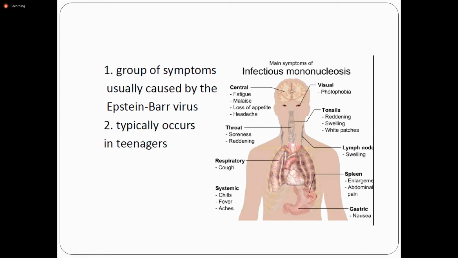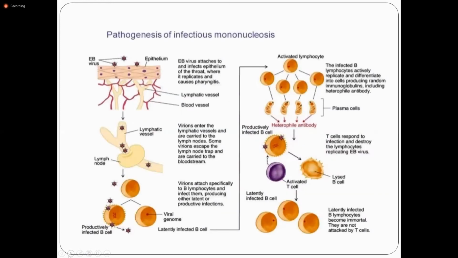Why does it typically occur in teenagers? It is also known as the kissing cousin disease because it can be transmitted by kissing. This is the pathogenesis of infectious mononucleosis. It can be transmitted by kissing or by any other means.